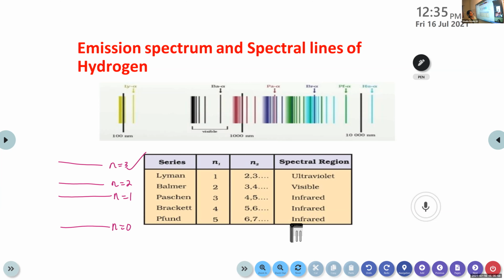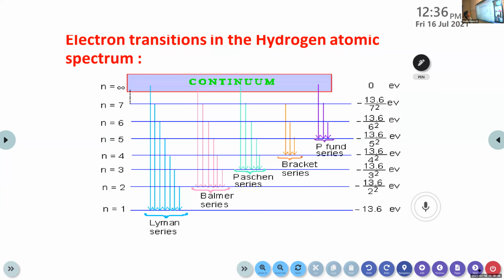Have you completed, children? Yes, ma'am. Okay, this is the electron transitions in the hydrogen atomic spectrum. No need to look at these values, only this much is needed. These are the different energy levels: n equal to 1, n equal to 2, n equal to 3, n equal to 4, n equal to 5, n equal to 6, n equal to 7, like that, n equal to infinity.